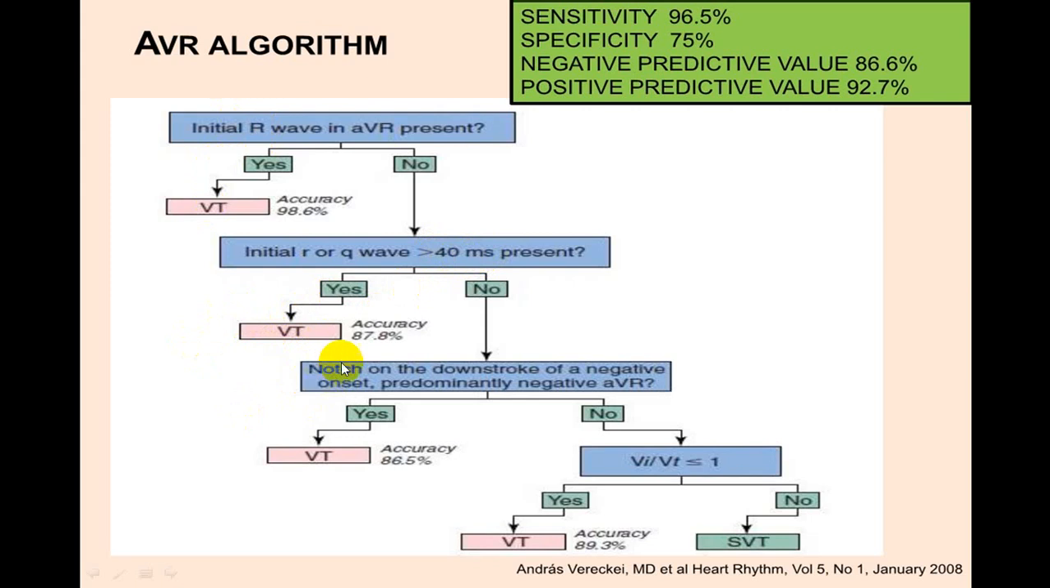And if there is a notch on the downstroke of a negative onset, predominantly negative QRS in aVR, then straightforward, it is VT. The last one is little difficult, because Vi/Vt should be less than 1. This is very difficult to calculate. So these three are very easy. If an R wave is present, straightforward. If the R wave is longer than 0.04 second, one small square, again in favor. And if in a downslope there is a notch, straightforward in favor of VT.